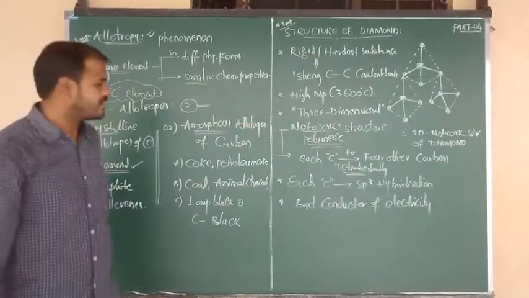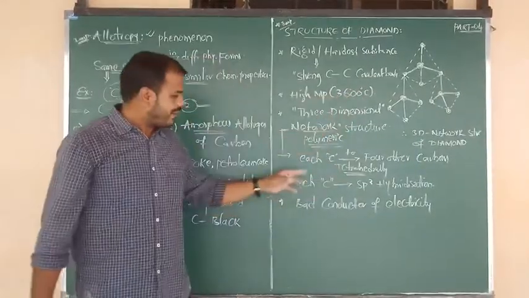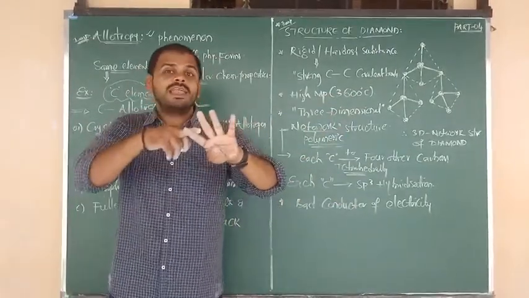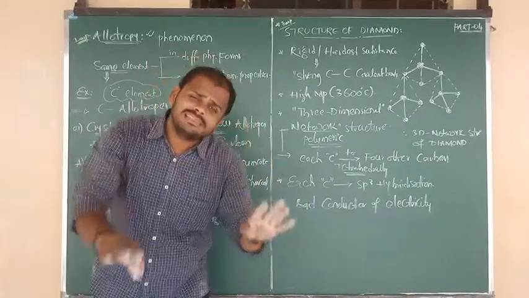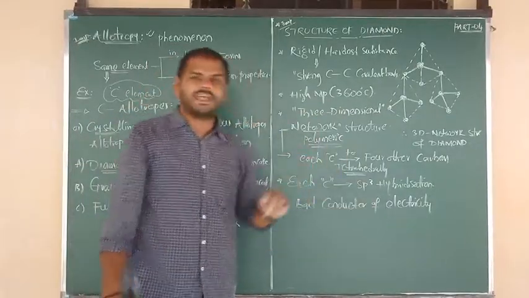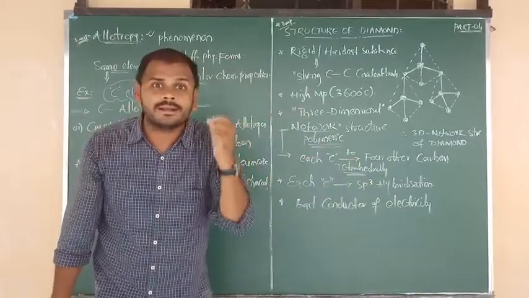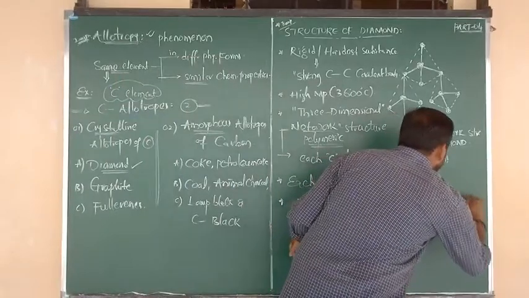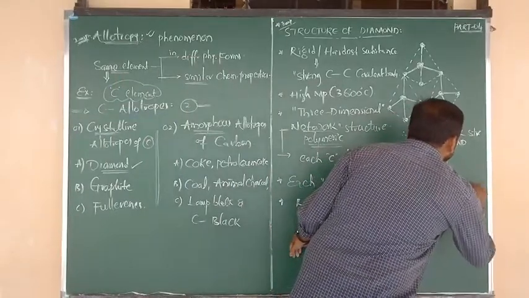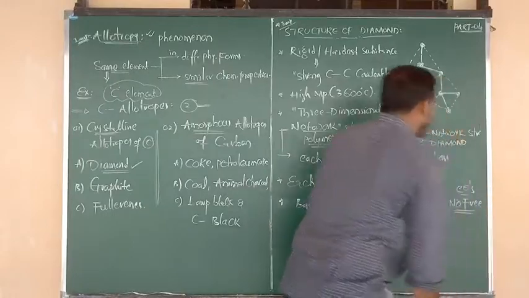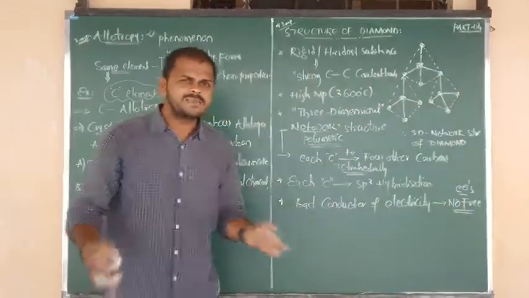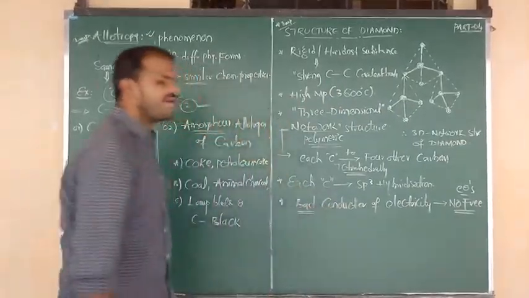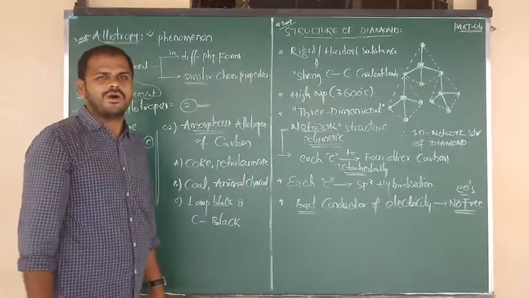The reason is, in diamond, every carbon undergoes sp3 hybridization. Actually, carbon is tetravalent, 4 valence electrons are there. But all 4 valence electrons are involved in hybridization. Now, is there any free electron? No more free electrons. So we have to say that due to the absence of free electrons, no one is responsible to carry the current. So diamond is a bad conductor of electricity. It does not allow the flow of current.